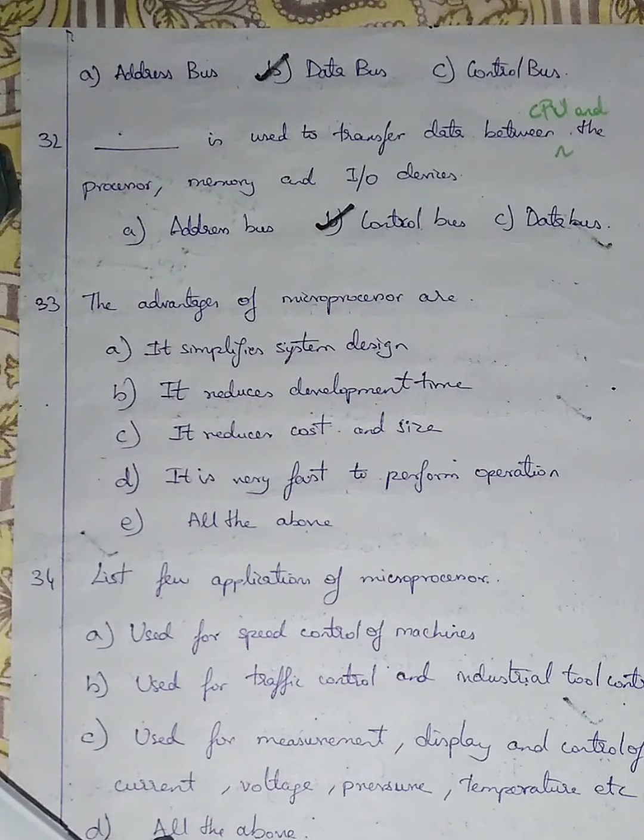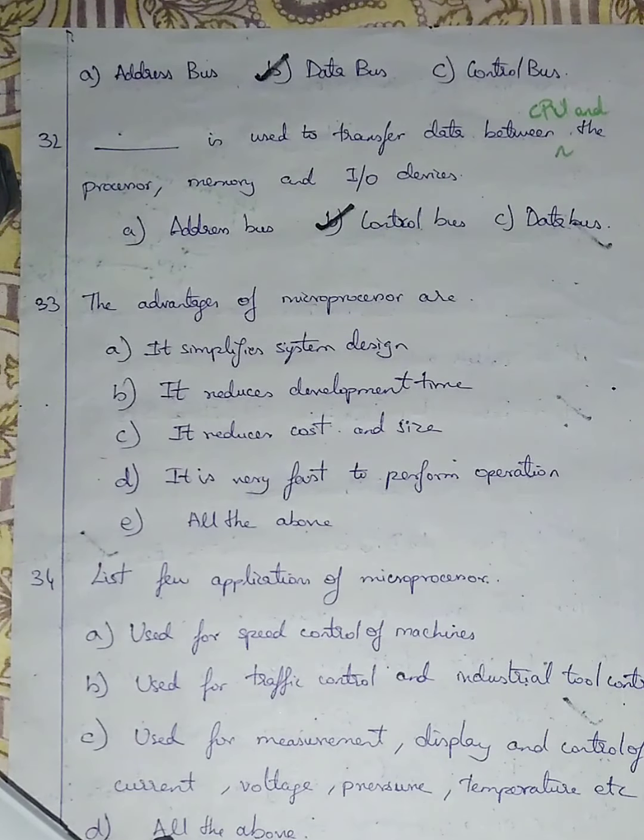Don't get confused. If the transfer of data is between input output device, memory and processor, it all comes under data bus, transfer of data. But here, transfer of data between CPU and processor, CPU and memory, and CPU and input device, we go with control buses. Question number 33. The advantages of microprocessor are: option A, it simplifies system design. Option B, it reduces development time.